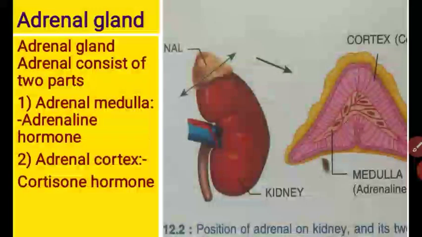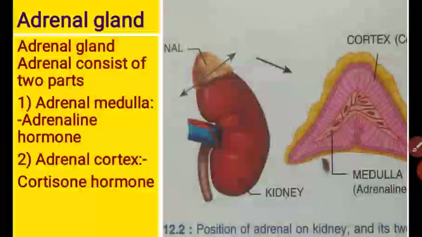The location of the adrenal gland: the adrenal gland is located above the kidney. There are two parts of the adrenal gland. The outer part is called the adrenal cortex and the middle part is called the adrenal medulla. Both parts secrete two different hormones. First we see the adrenal